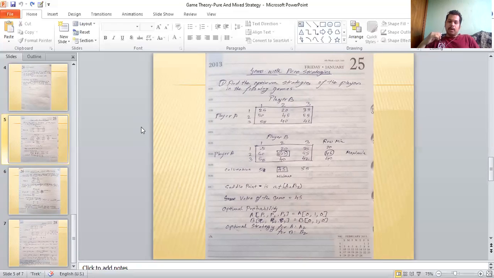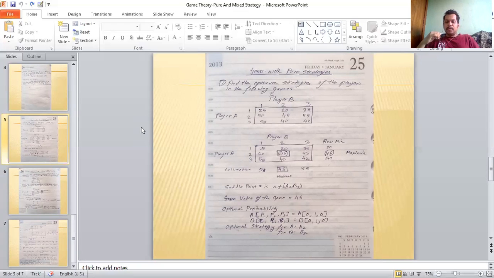Okay, so now we'll start with this example. We need to find the optimal strategy of the players in the following game. This is the payoff matrix of player A and player B. As we can see, player A has three strategies, 1, 2 and 3. Player B also has three strategies, 1, 2 and 3.